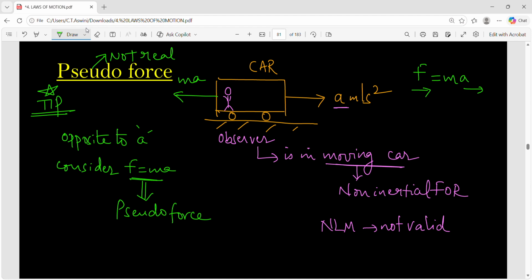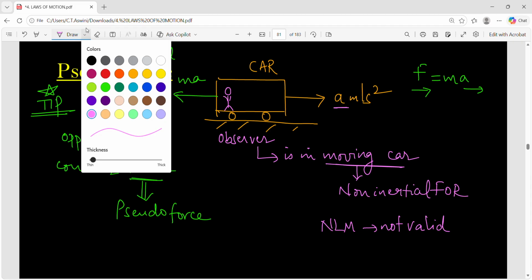We are considering it like that, which is not real; that is pseudo. And why are we considering this pseudo force? Because the observer is in a non-inertial frame of reference. So to make the laws of motion valid, we are considering this pseudo force.